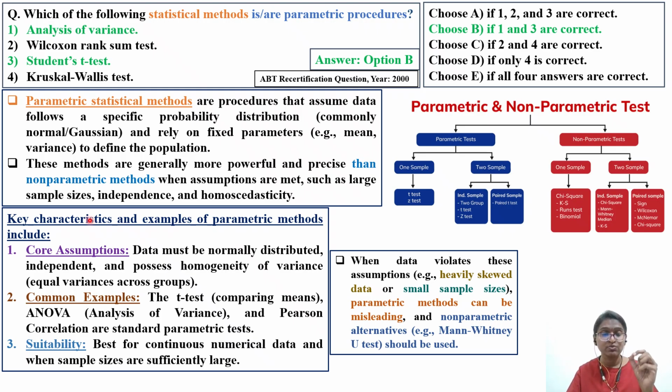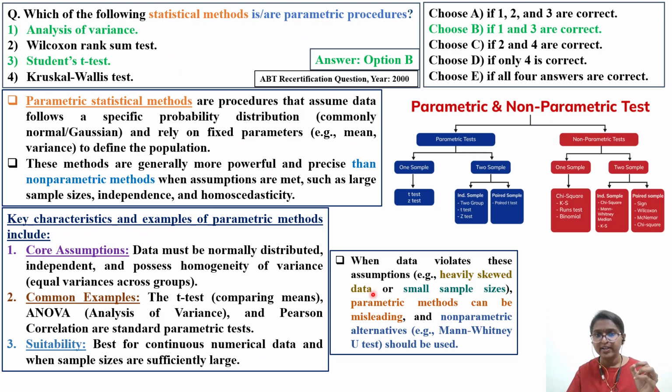The core assumptions with respect to parametric tests are that data must be normally distributed. If you look at the normal distribution curve, the data should be distributed throughout, independent, and possess homogeneity of variance, meaning equal variances across groups. Common examples are the t-test, comparing averages, ANOVA (analysis of variance), and Pearson correlation, which are standard parametric tests. Suitability: best for continuous numerical data, such as body weight, and when the sample size is sufficiently large, then you have to go for this type of test.